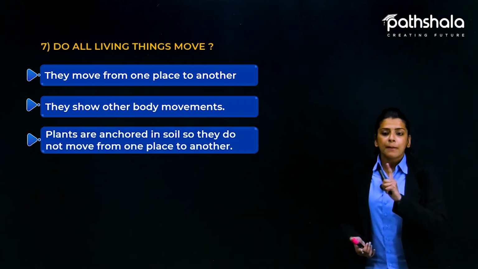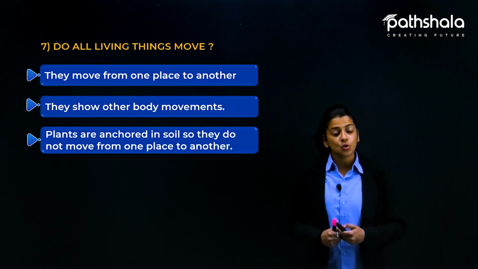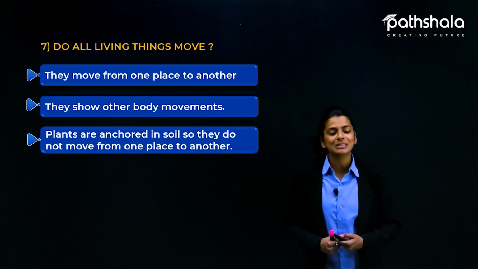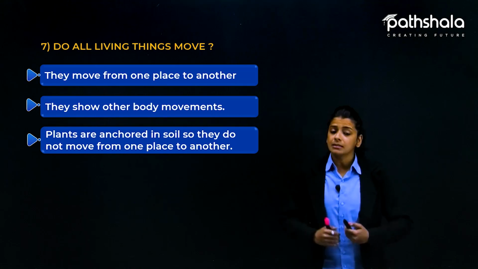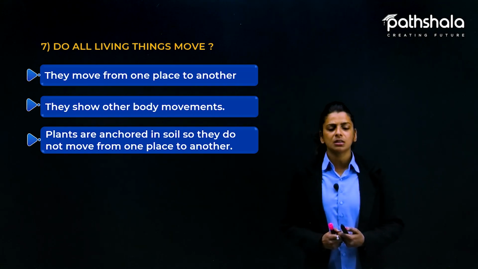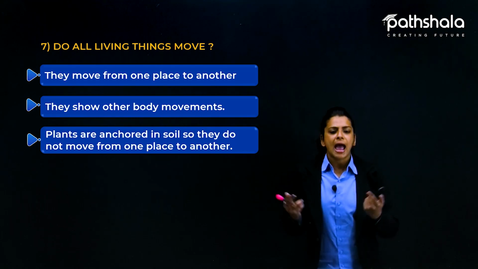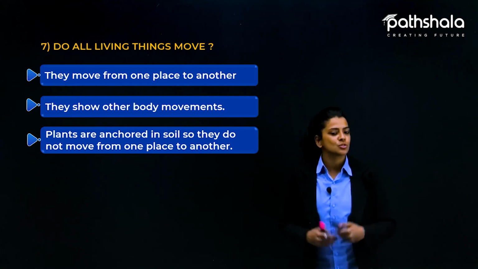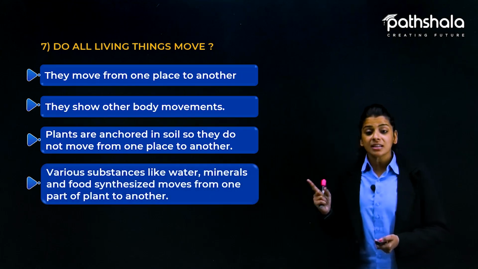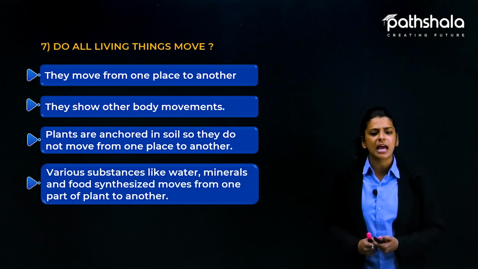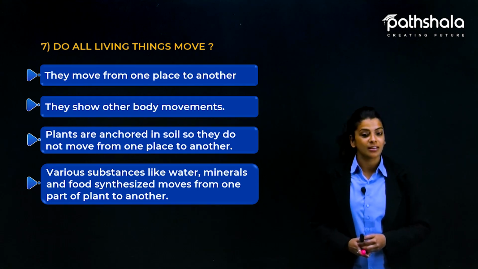Now, next. Plants are anchored in soil so they do not move from one place to another. We just discussed that humans and animals can move from one place to another place. Plants, in this case, cannot move from one place to another place because their roots are anchored in the soil. As they have roots inside the soil, how can they move? Plants cannot move, as we know. But various substances like water, minerals, and food synthesized move from one part of the plant to another.